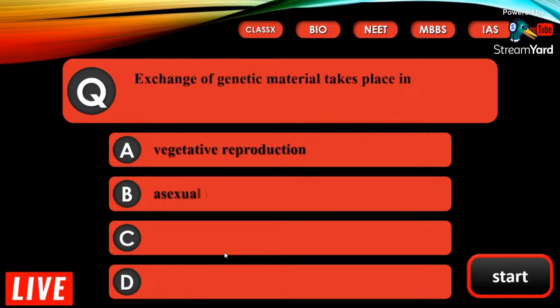Exchange of genetic material takes place in A. Vegetative reproduction, B. Asexual reproduction, C. Sexual reproduction, D. Budding.